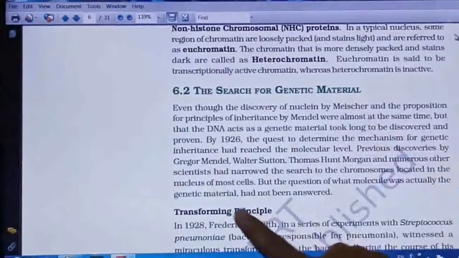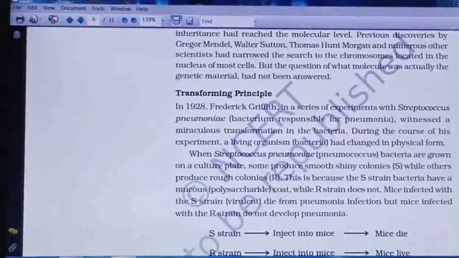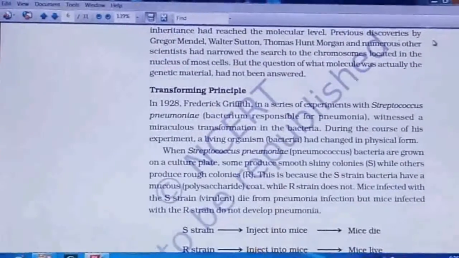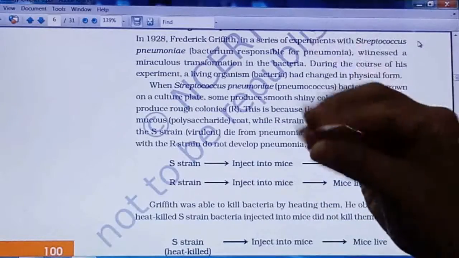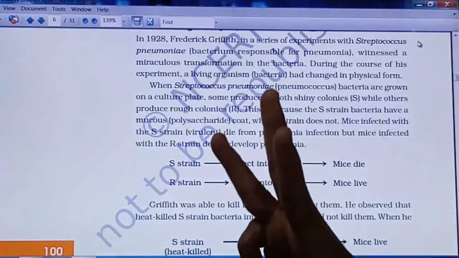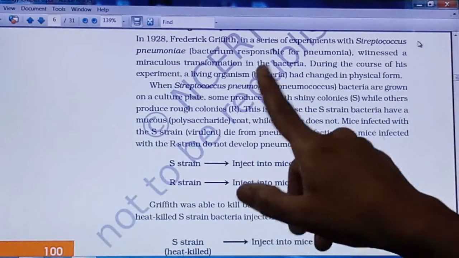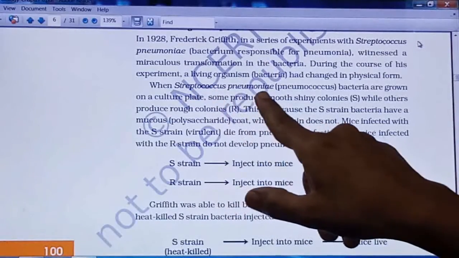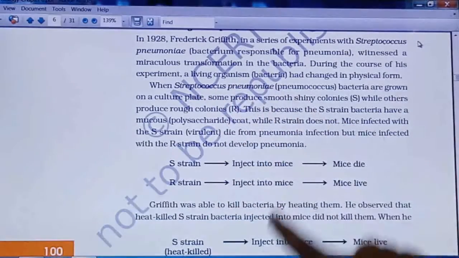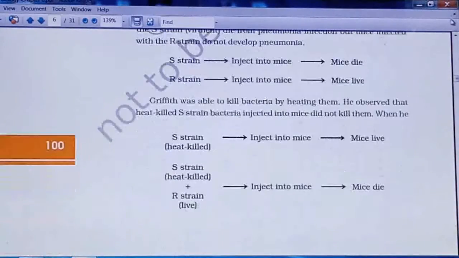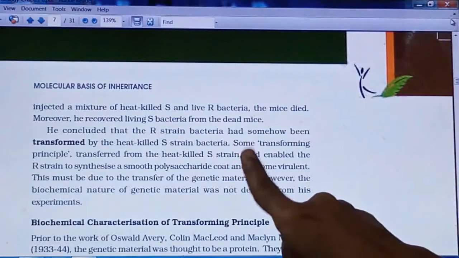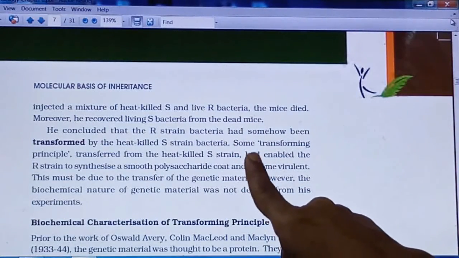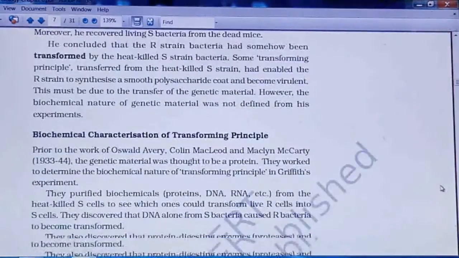In the search for genetic material, the transforming principle was given by Frederick Griffith with his experiment on mice. So this will be asked for 5 marks or 3 marks. The name of the organism, that is Streptococcus pneumoniae, right? The strains, the R strain, and the result. Then what he concluded, right? What transforming principle Griffith has given, that you have to write.